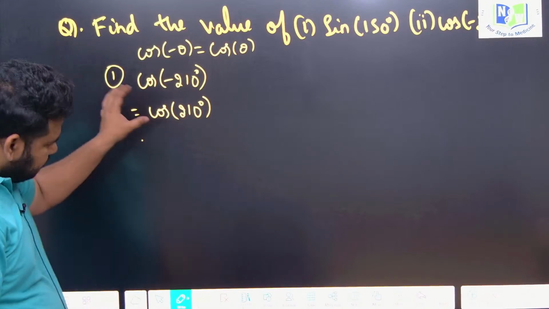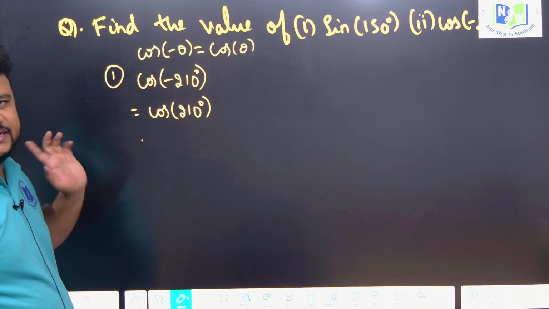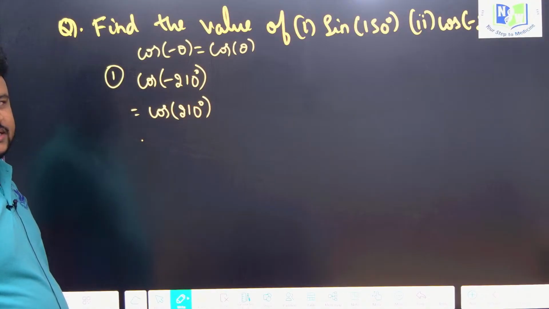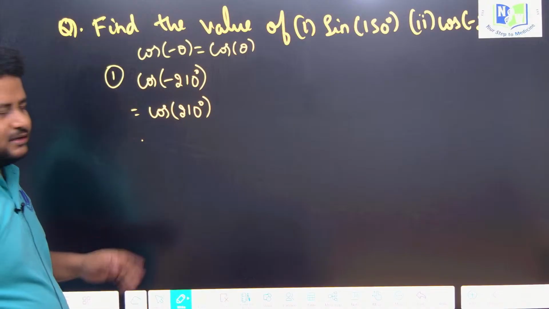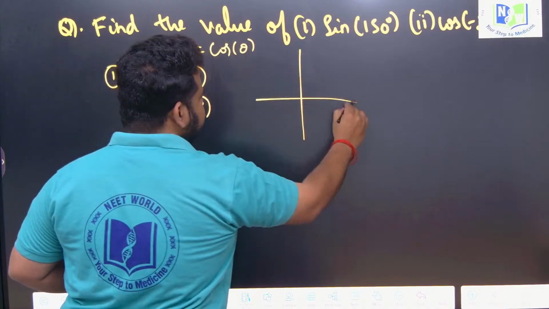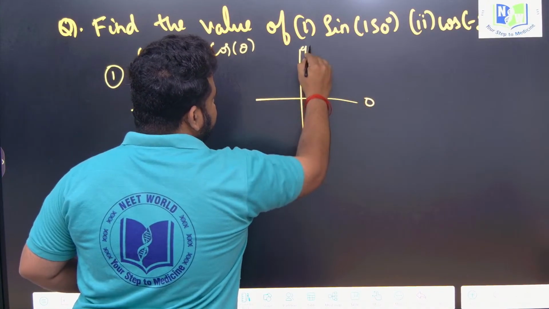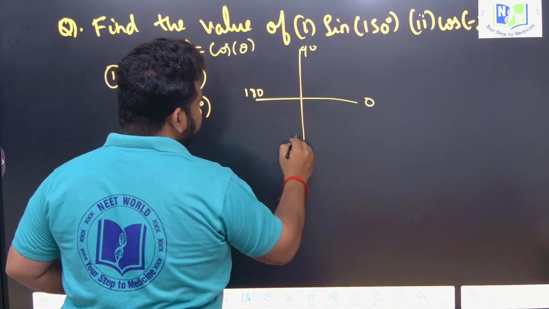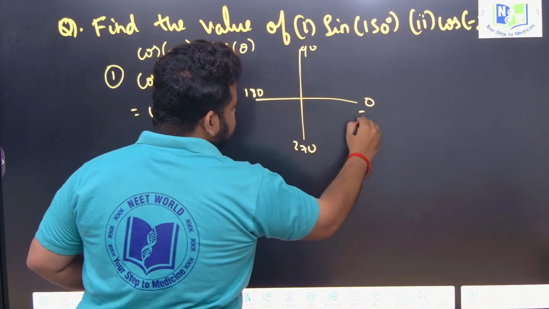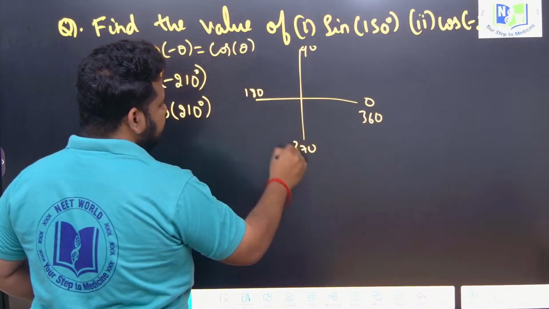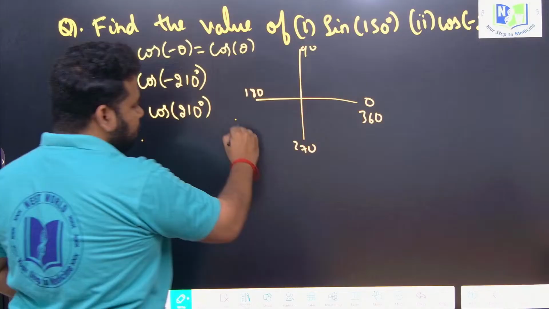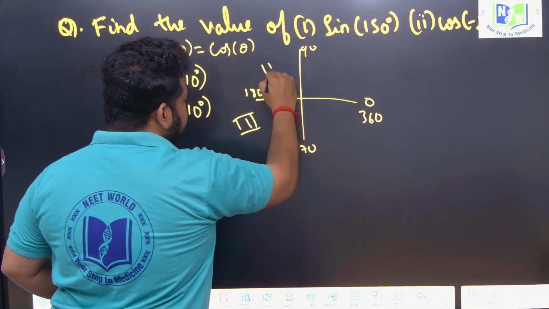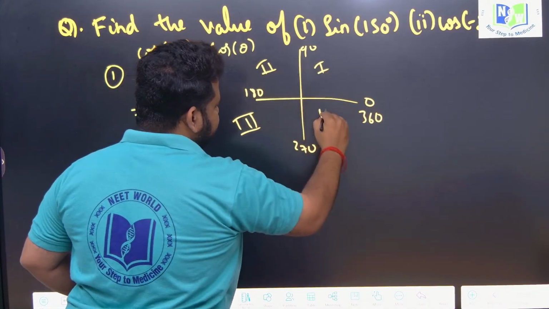Now before doing anything, cos of 210 degree, if you look at the ASTC rule, in which quadrant is cos of 210 degree? If you write the quadrants here: 0 to 90, 90 to 180, 180 to 270, 270 to 360. Between 180 and 270 comes 210, that is the third quadrant, this is second, this is first, this is fourth quadrant, correct?